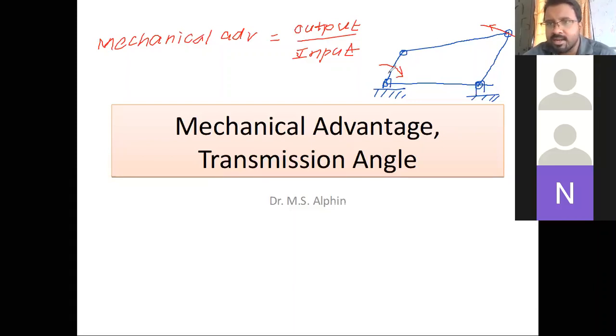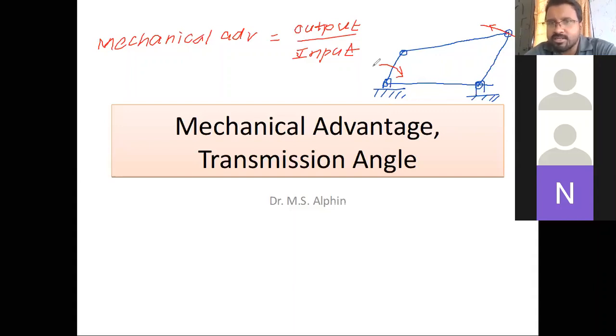This link is a driver. This link is a follower, or sometimes we call it a rocker. And this link is a coupler because it is coupling the input and output. And this is a static link. So this is the input and this is the output.